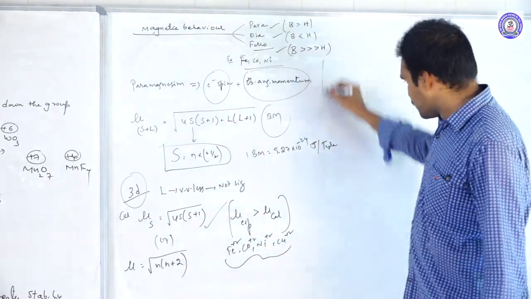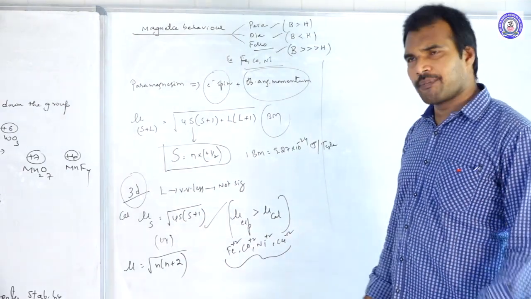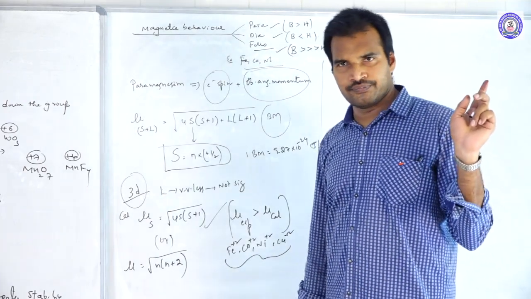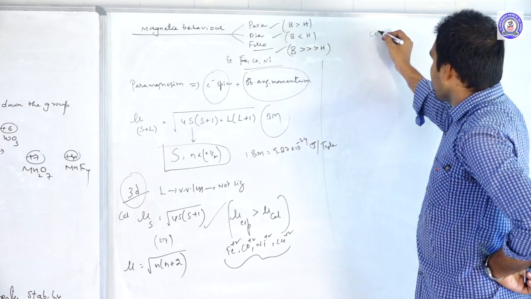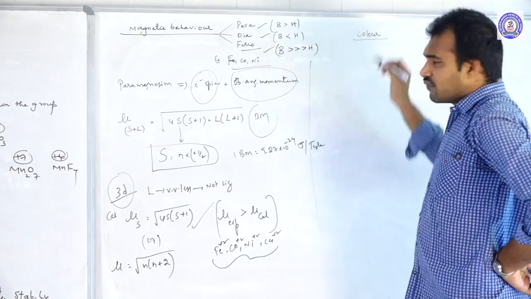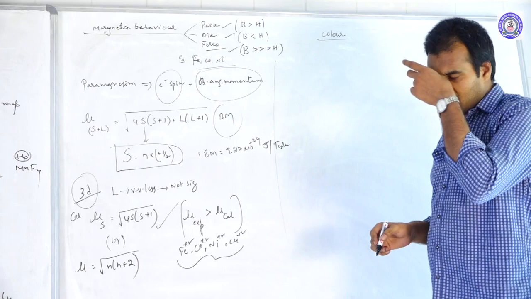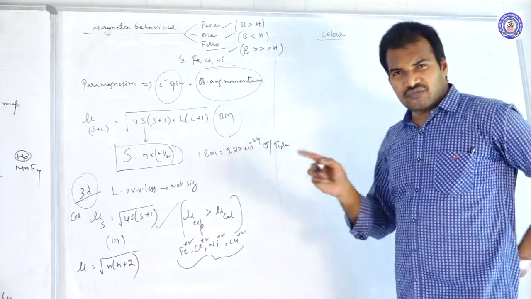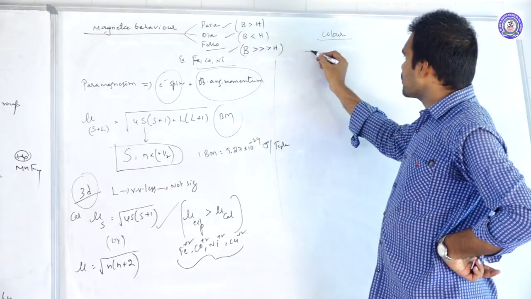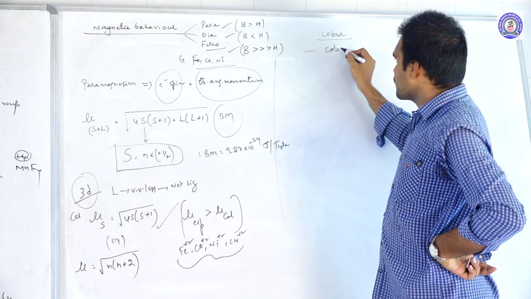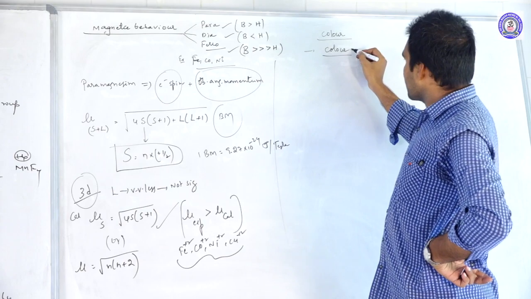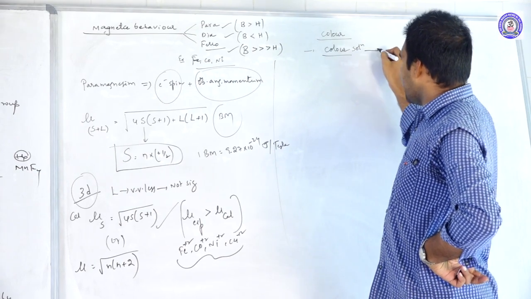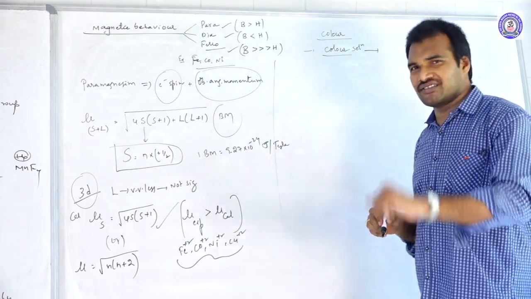Next one. Most of the d block elements are paramagnetic. Most of them. Okay, next, move to the next property, that is what? Color. Color of these aqueous solutions. Usually, most of these d block solutions are colored solutions. And this color is because of what reasons?